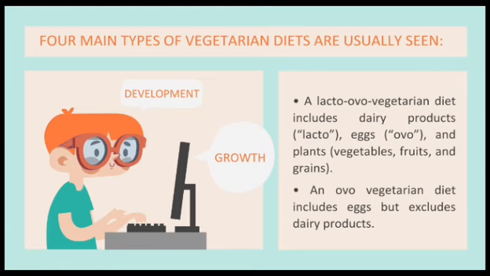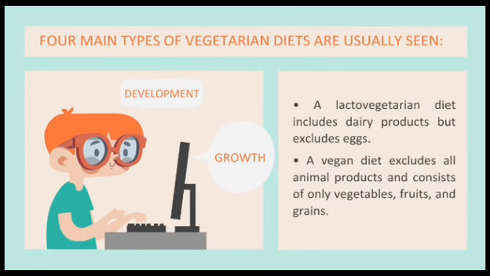So here are the 4 main types of vegetarian diets that are usually seen. First is lacto-ovo-vegetarian diet, which includes dairy products or lacto, eggs, or ovo, and plants, which are vegetables, fruits, and grains. Next is an ovo-vegetarian diet, which includes eggs but excludes dairy products. Next is lacto-vegetarian diet, which includes dairy products but excludes eggs. Next is a vegan diet, which excludes all animal products and consists of only vegetables, fruits, and grains.